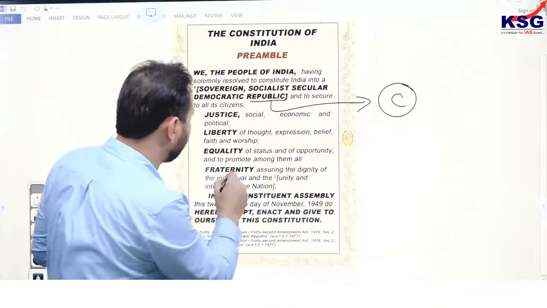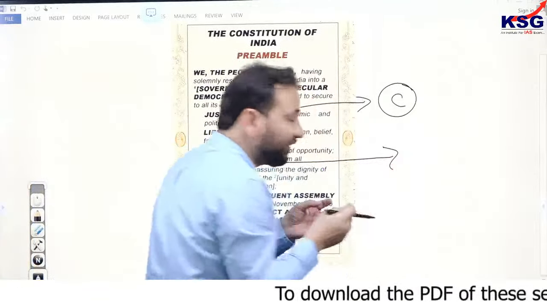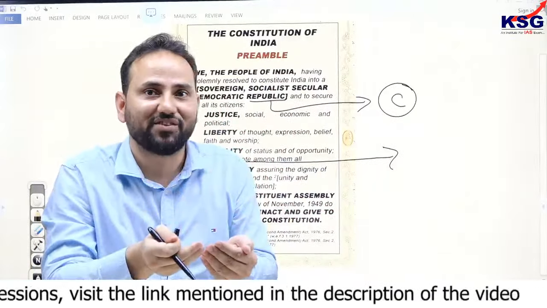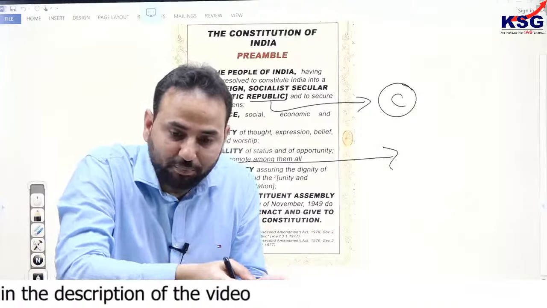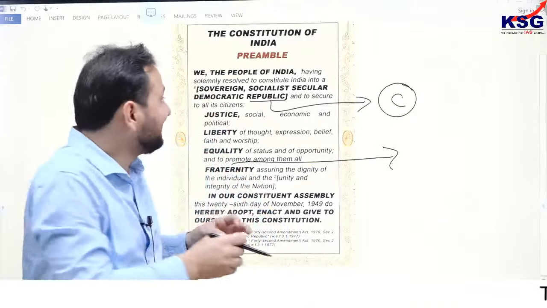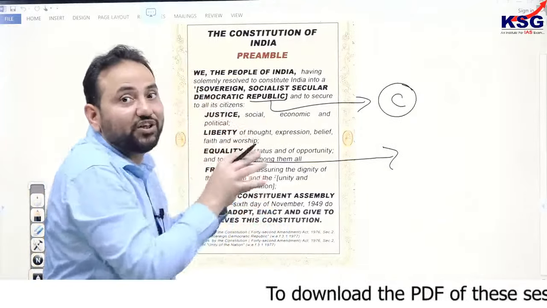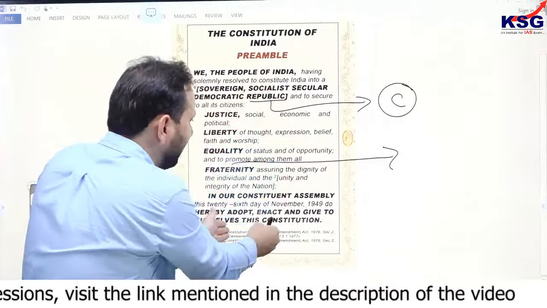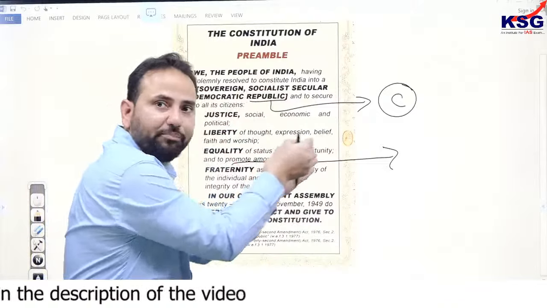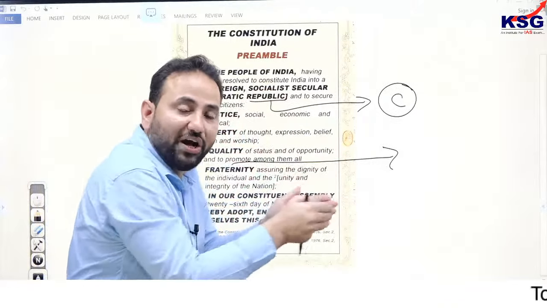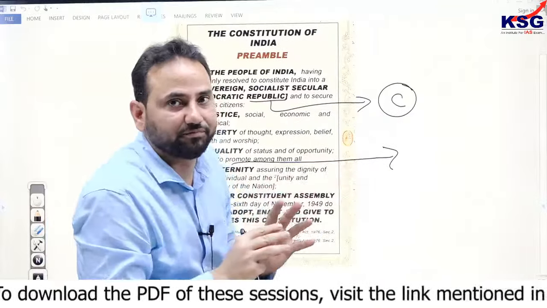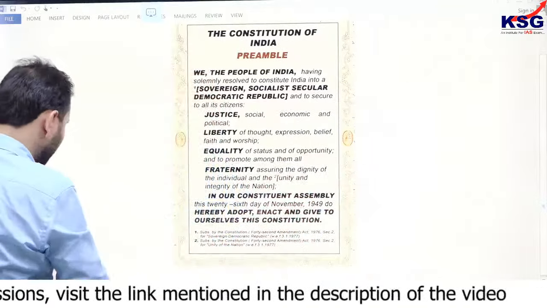If you talk about the concept of fraternity, you have to understand where in the Constitution we find this term fraternity, and what the options associated with that are. This is how you will get questions in the examination on a regular basis. So it is not only the text of this preamble; you have to understand the text of the preamble from the background also. You have to see where in the Constitution these texts are mentioned. Let's see some more questions.